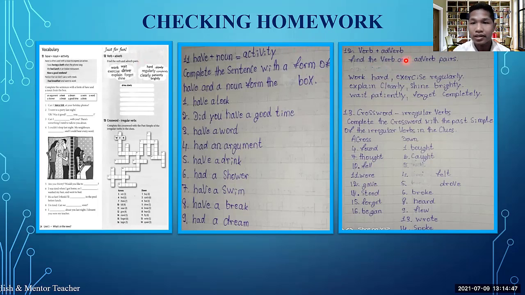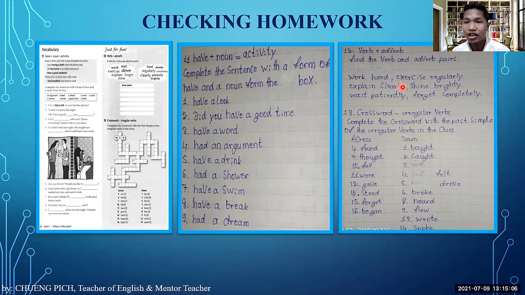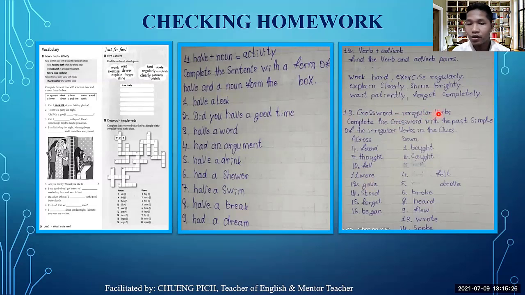Part 12 is verb plus adverb. Find the verbs and adverbs here. You have to find which verb goes along with which adverb. Like work, we use it with hard, which is an adverb. So we say work hard. Exercise regularly, which is good. Explain clearly, yes. Shine brightly, yes. Wait patiently. Forget completely. The last main point is about the crossword, about irregular verbs.